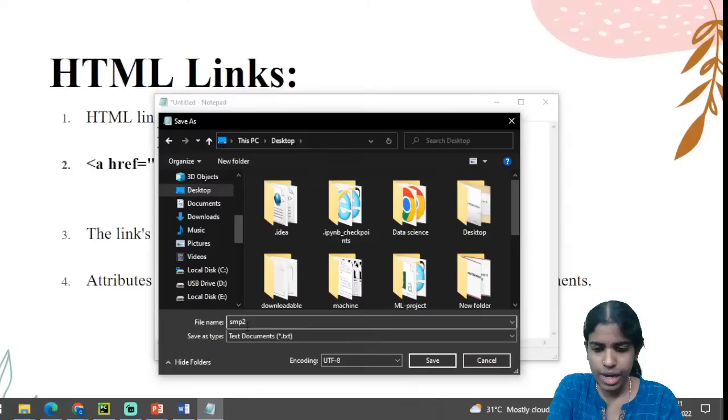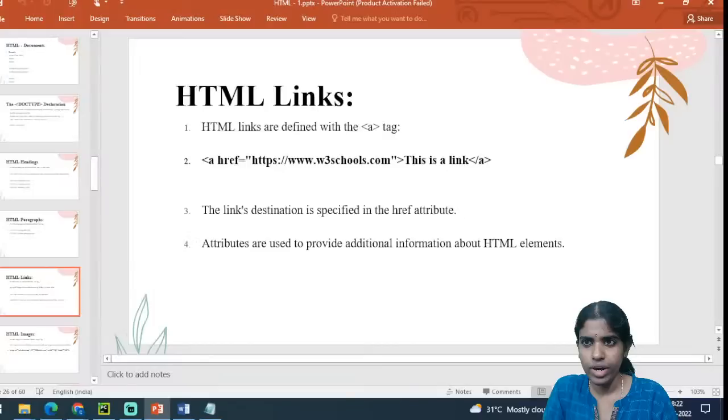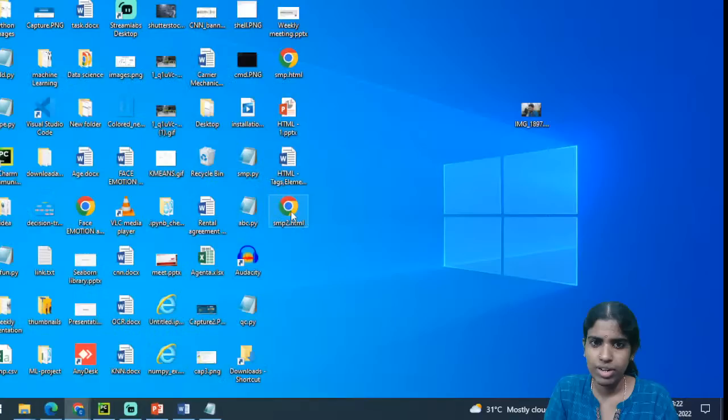Clear with this? So after saving this file, you can go to the desktop and view this file. Once I click this SAMP2, you can see various levels of headings. Say for example, this is heading 1. So H1 is bolder, and this is heading 2, it is less bold, and this is heading 3. Clear with this?